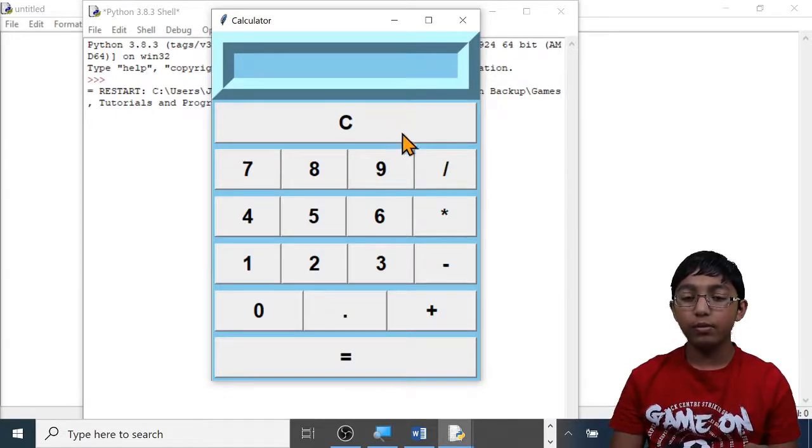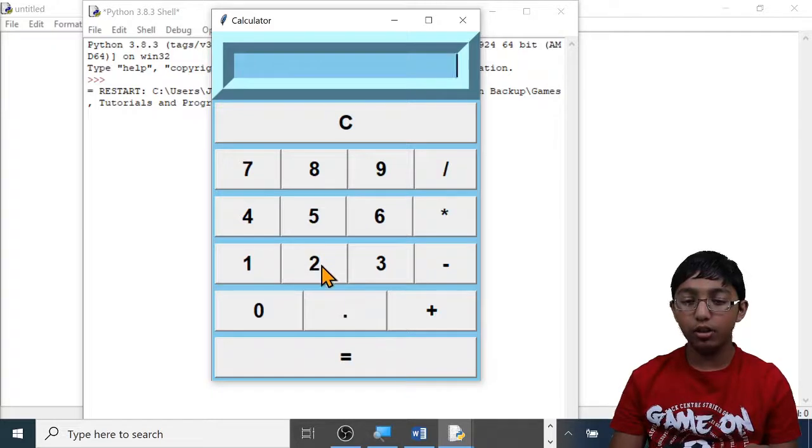Let's clear it. Now let's do some division. I'm going to do 14 divided by 7 equals, you can see that the answer 2 has been displayed. Now let's clear it. I'm going to finish off with some decimal point.